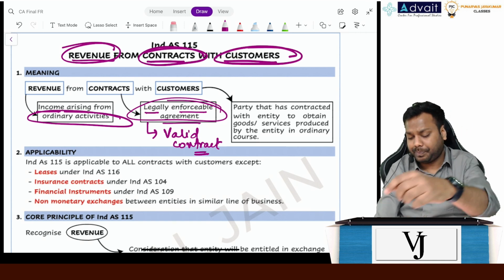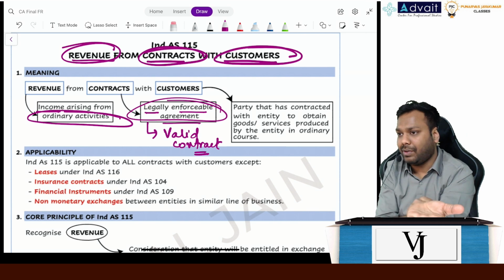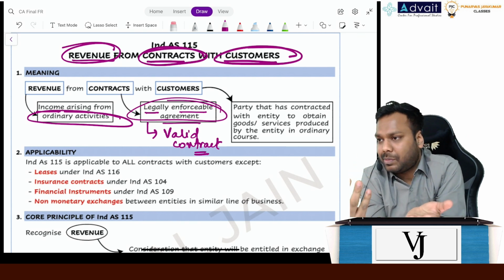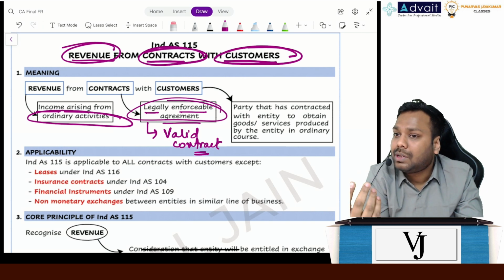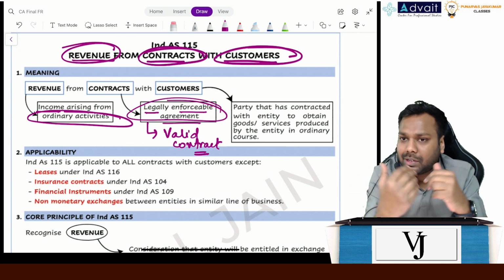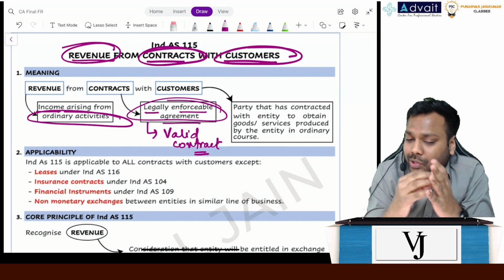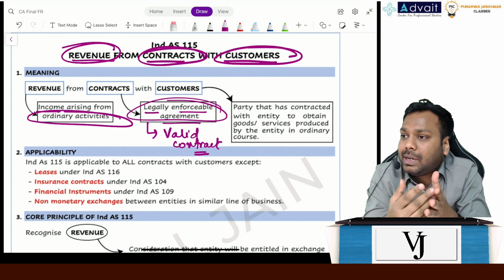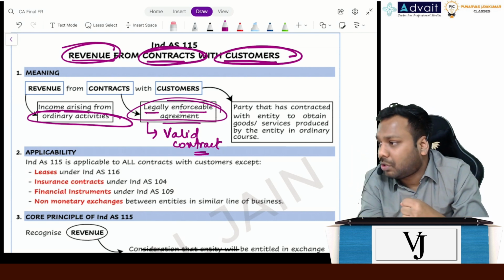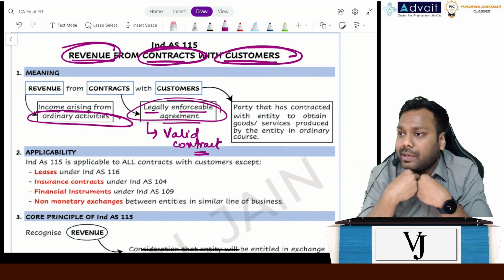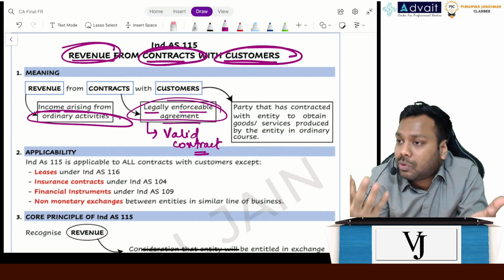When I say I'm getting revenue from the ordinary activities, who are my customers? Let's suppose the person to whom I sell this system, is he my customer? No, he is not my customer. Customers are the persons who give us revenue. To say it the other way around, any party who has entered into a contract with us to purchase the goods or services which my organization produces, manufactures or delivers in the normal course of business.